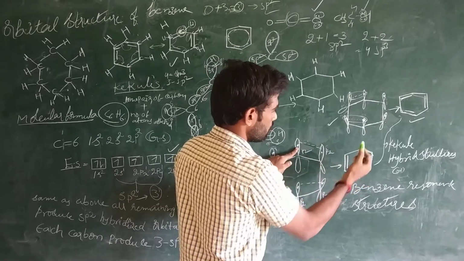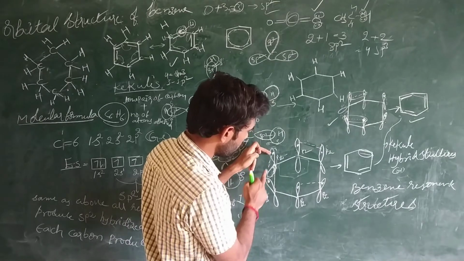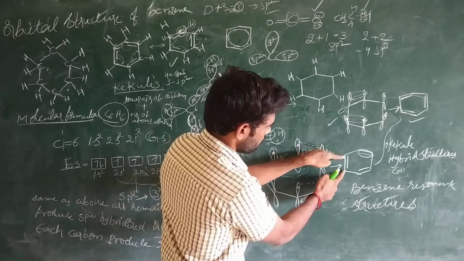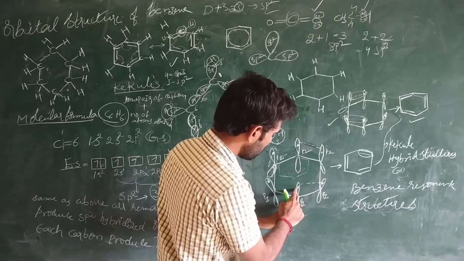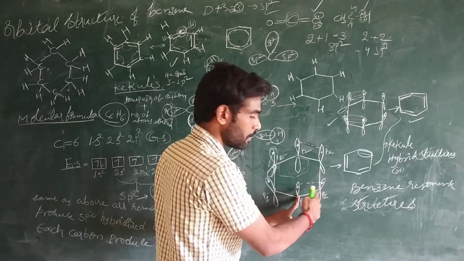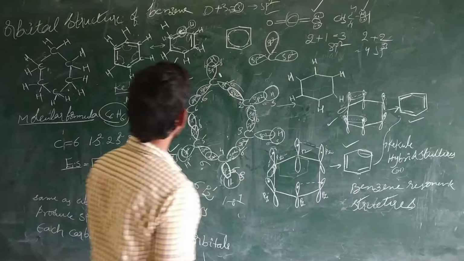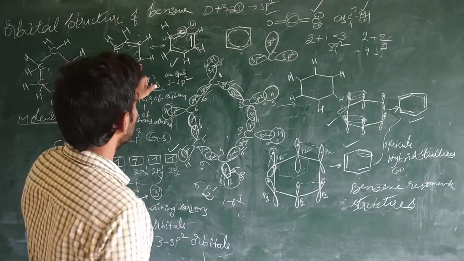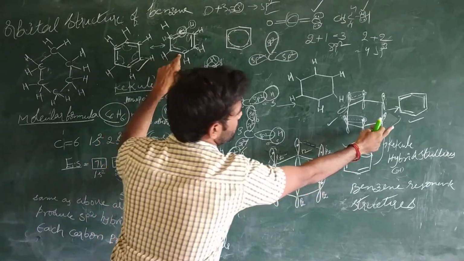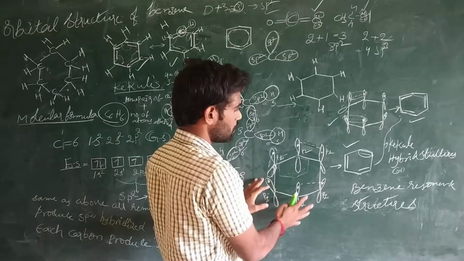Yes or no? And like that, if this pz orbital and this pz orbital undergo overlap, and the formation of the bond takes place between these two carbons, and like that, if this pz orbital and this carbon's pz orbital, these two electrons make a bond at this area, this structure is similar to this one. Yes or no? This structure is similar to this one, and this structure is similar to this one. So that is the orbital overlapping of the benzene.